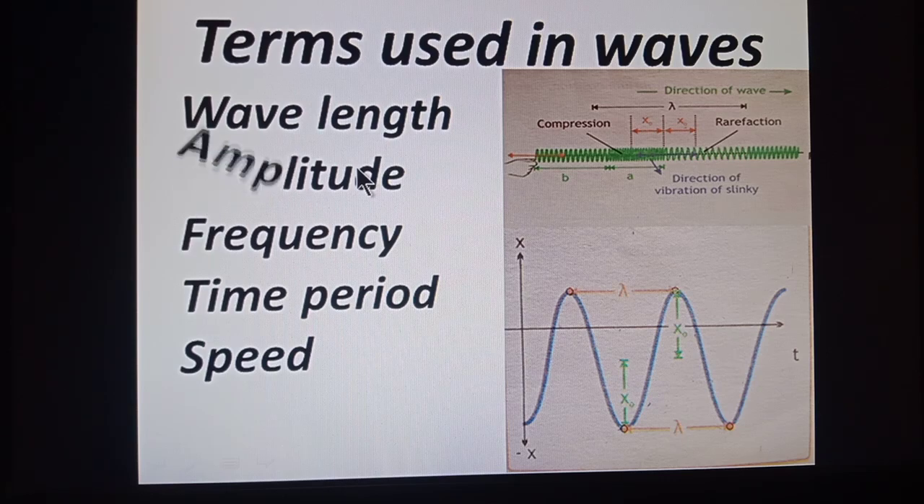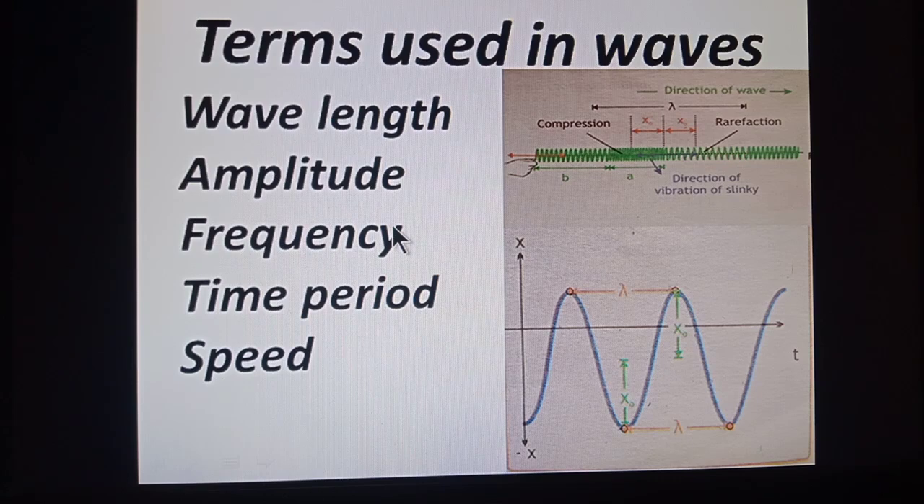Next term that we use is amplitude. Amplitude is defined as the maximum displacement of the vibrating particle from its equilibrium position. Here this height or this distance, that is from the equilibrium position, this is called amplitude. It is usually denoted with x naught. Maximum displacement from the mean position on either side is called amplitude. As we discussed in case of simple harmonic motion or vibratory motion, same is the case here because it is also the example of vibratory motion in which particles of the medium vibrate.